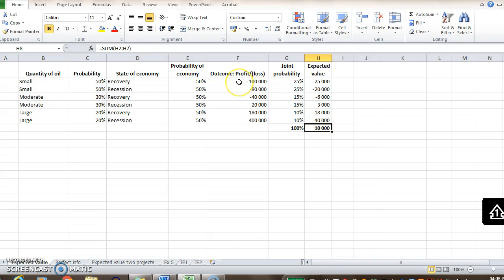So we take the outcome of a small quantity of oil and a recovery in the economy, which is a 100,000 Rand loss, multiplied by the joint probability of 25%, which gives us our expected value. Please note the correction in the yellow block here, because recession and recovery was just swapped. So obviously the worst outcome is for recession and the better outcome is for the recovery. But the calculation remains the same. So again, outcome times joint probability, you sum all the products and you get the expected value of 10,000.